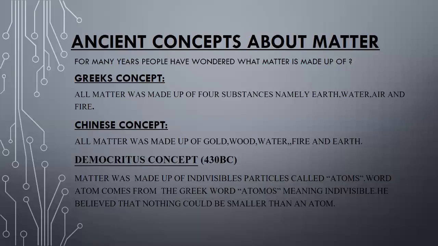He thought that matter is made up of very small particles, atoms, and this word is derived from the Greek word atomos, and its meaning is indivisible or not cuttable. It means that an atom is so small that it cannot be further divided into small pieces.